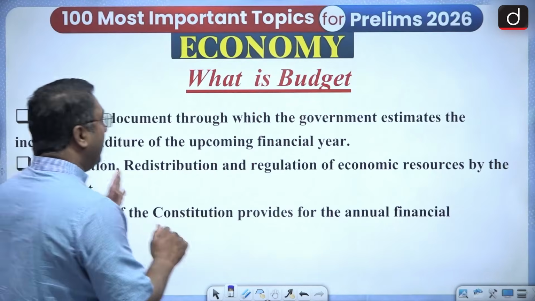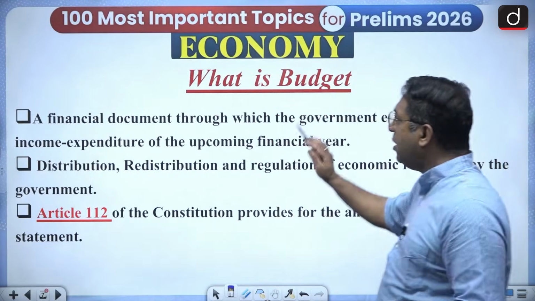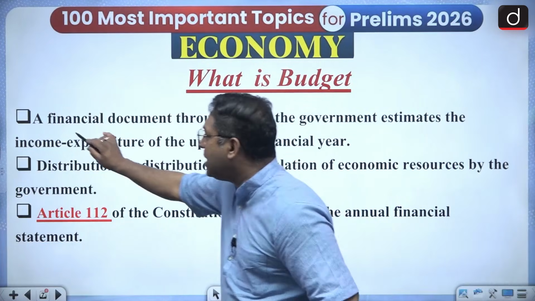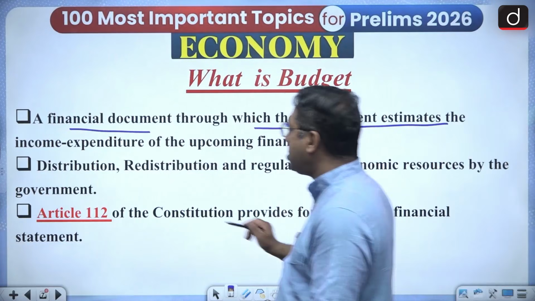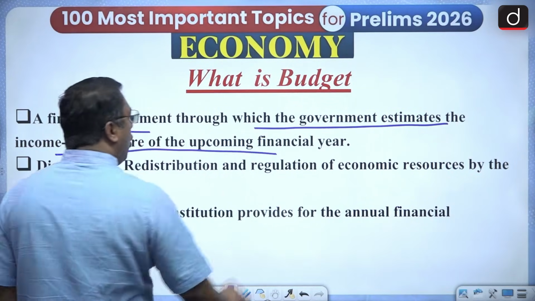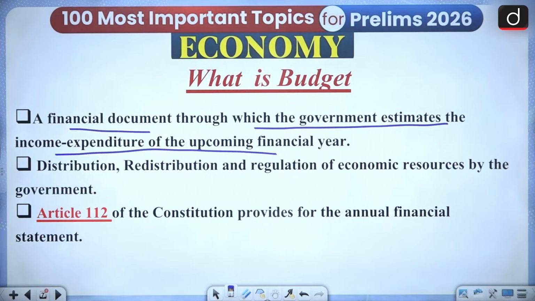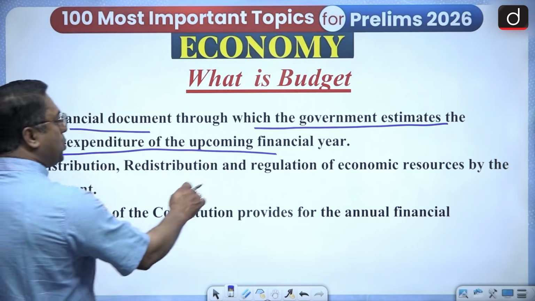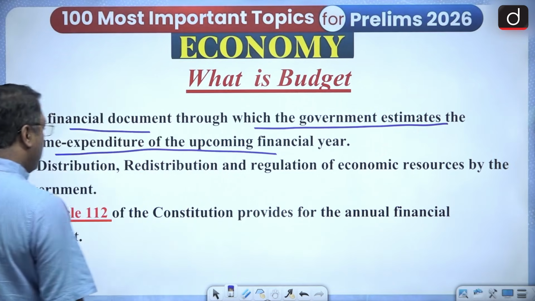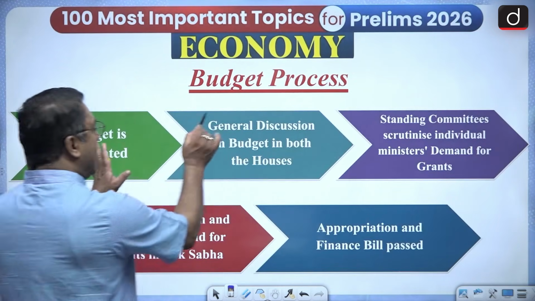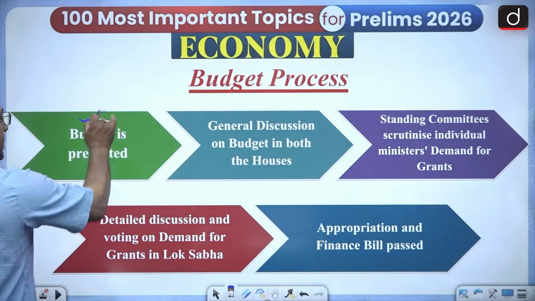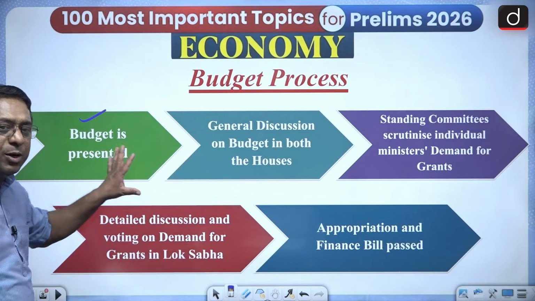And now quickly, let's see what is written here. So what is a budget? It's nothing else but a financial document through which the government estimates the income and expenditure of the upcoming financial year, and the distribution, redistribution, regulation of economic resources by the government. And then, what is the budgetary process? The budget is presented by the finance minister.